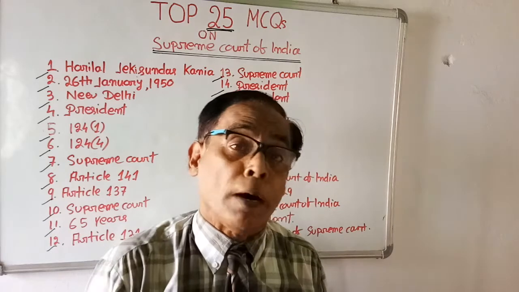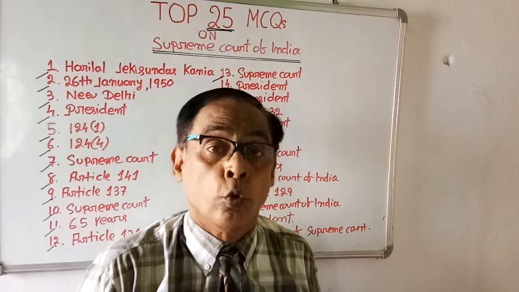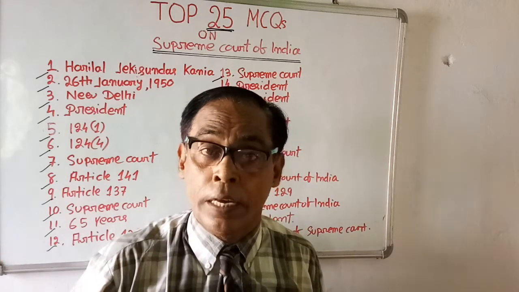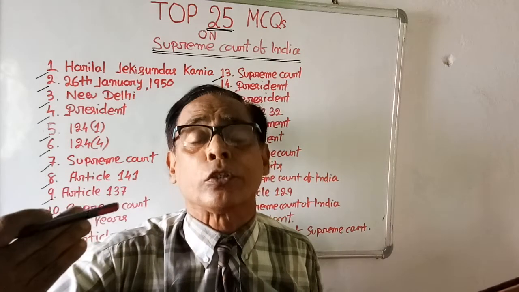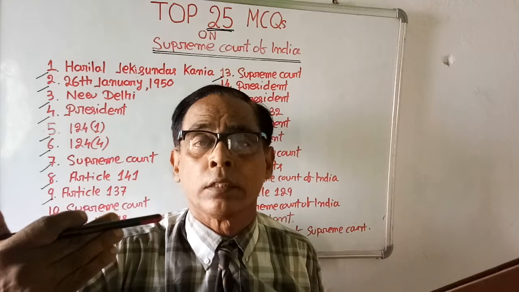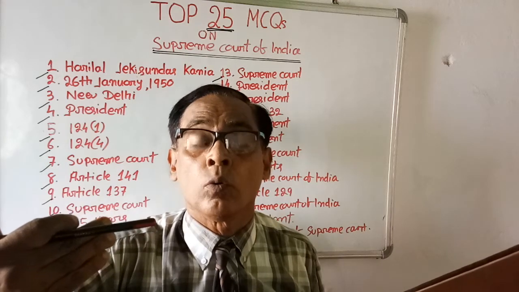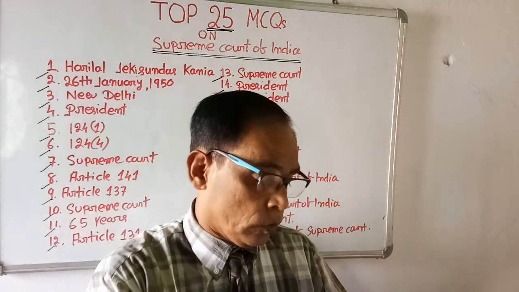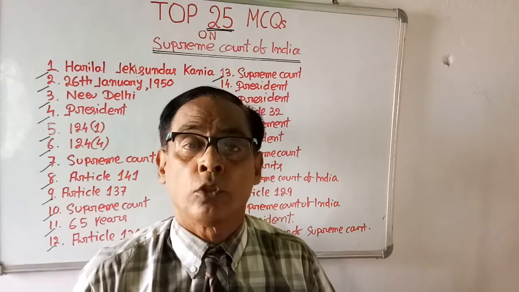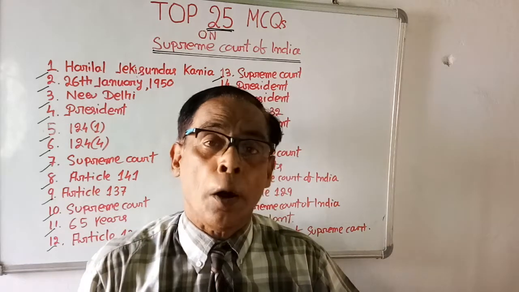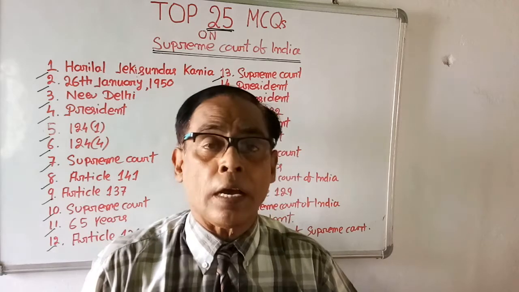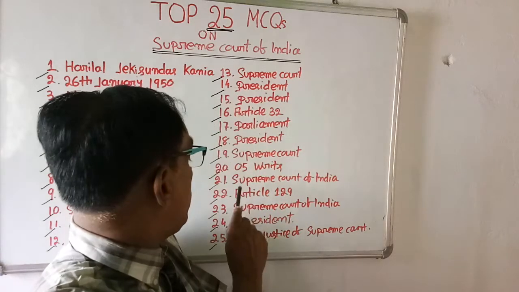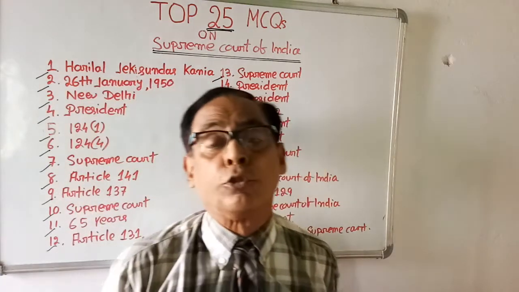Which court has judicial review power? Judicial review means anything which goes against the Constitution will be declared invalid. Which authority has the power of judicial review? Options are Supreme Court of India, President of India, Parliament of India and Attorney General of India. The right answer is Supreme Court of India. Question 21, Supreme Court of India has judicial review power.